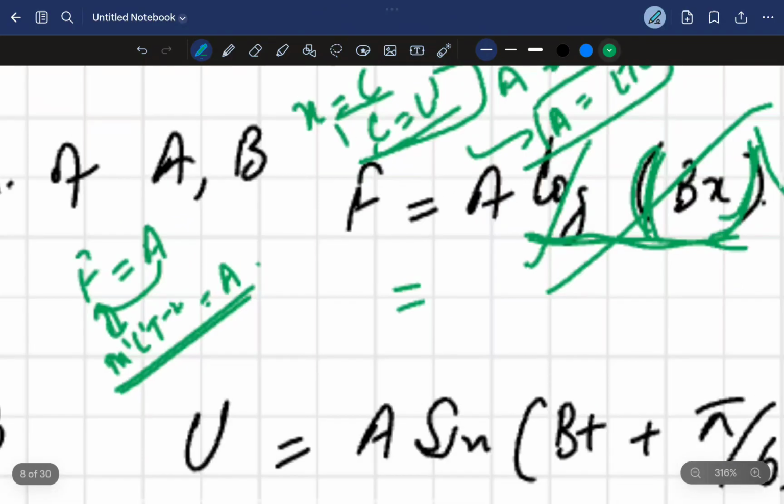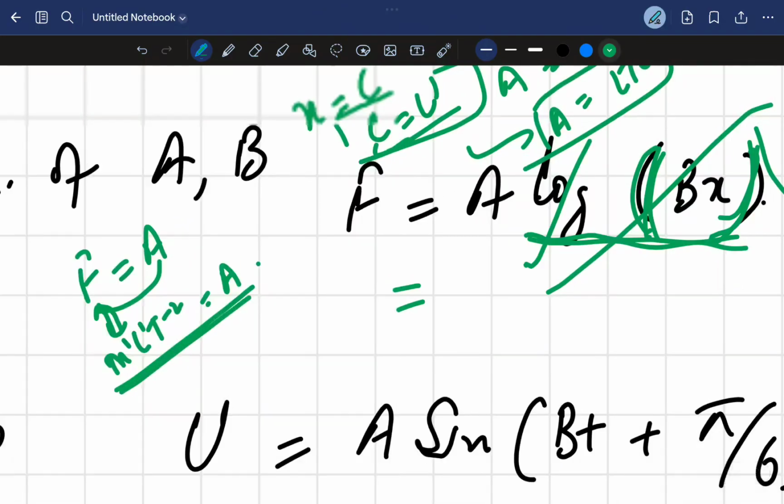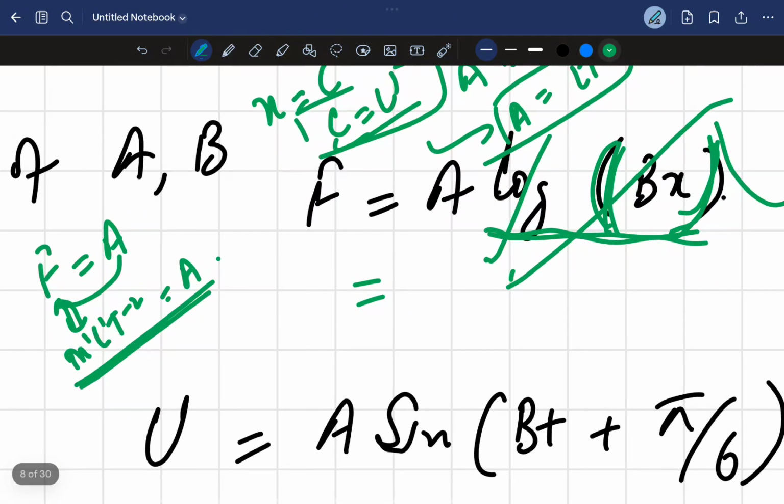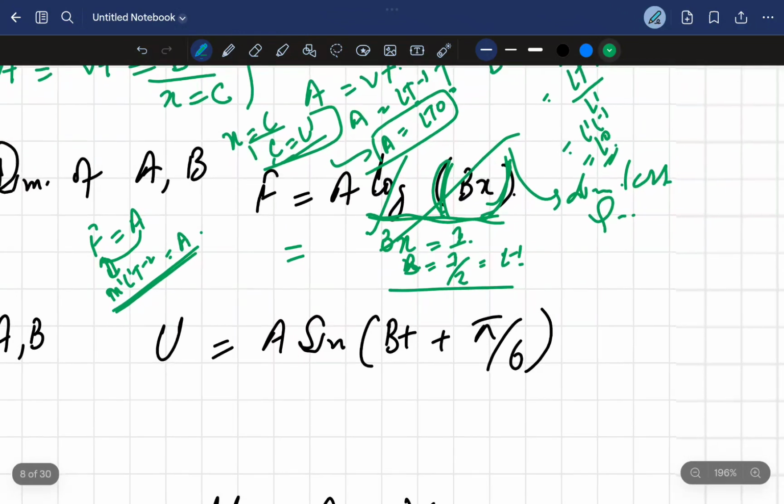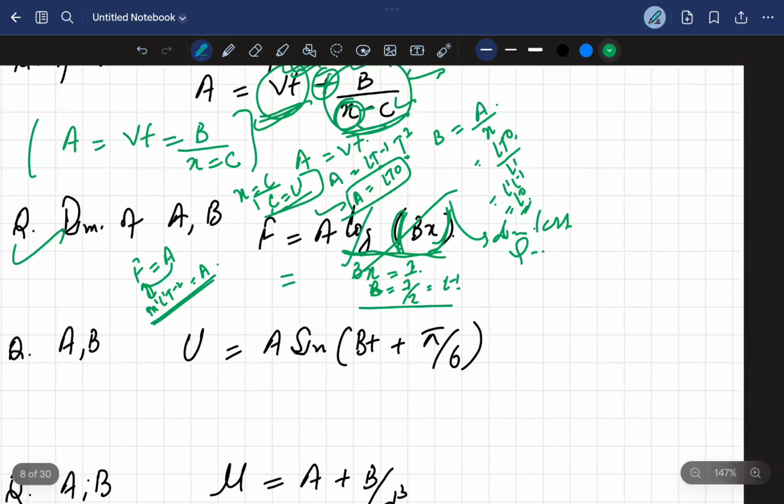Now we have to find out the dimensions of the b. As I said, इसको 1 के बराबर हम रखेंगे। bx is equal to 1. Now b के निकाल लेना, b is equal to 1 by x. So it means L minus 1. तो इस तरीके से शॉर्ट तरीके से इन क्वेश्चंस को सॉल्व करना है। Alright.